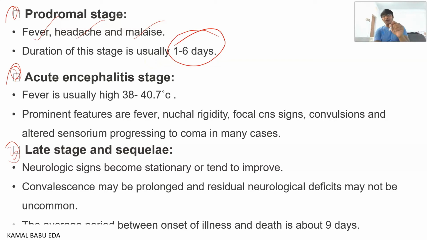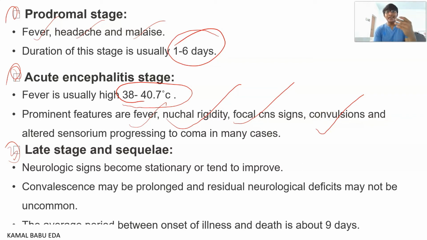If you come to the acute encephalitis stage, once the prodromal stage is done, the person enters into the acute encephalitis stage. In this stage, the fever is present, usually 38 to 40.7 degrees Celsius. You can observe nuchal rigidity, focal CNS signs, convulsions and altered sensorium, and you can see the patient progressing to coma in many cases. These are the signs and symptoms in the acute encephalitis stage.